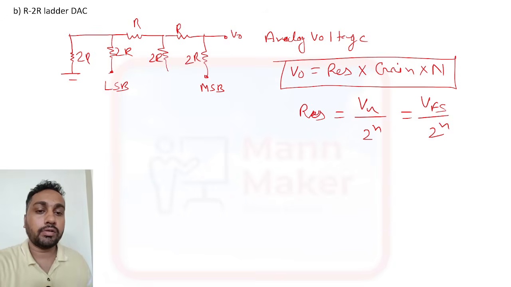Now we'll talk about our next topic, that is ADC. So in ADC we generally have four types. First one is RAM type, or you can say counter type. Here they will ask questions related to conversion time.